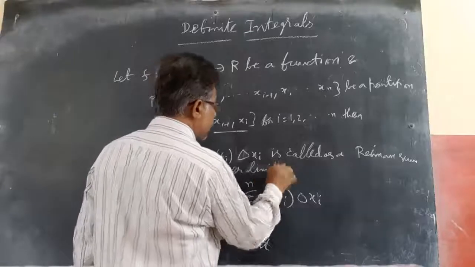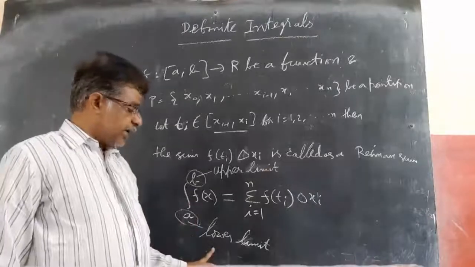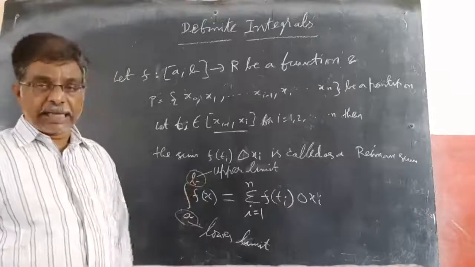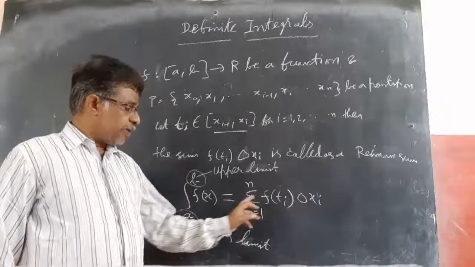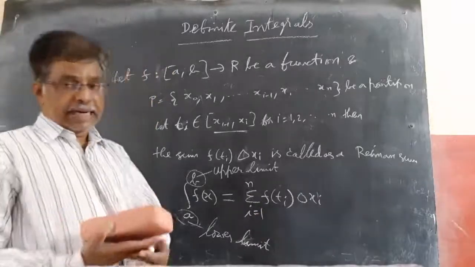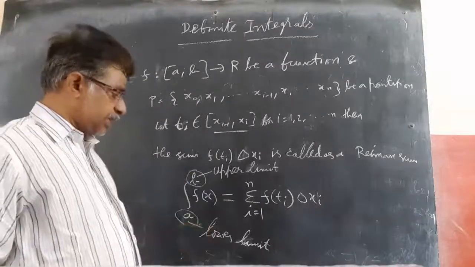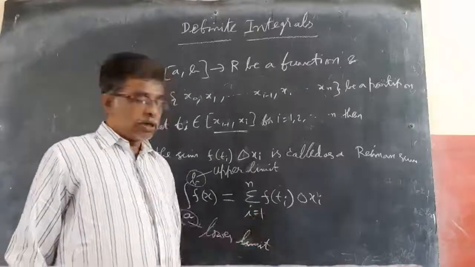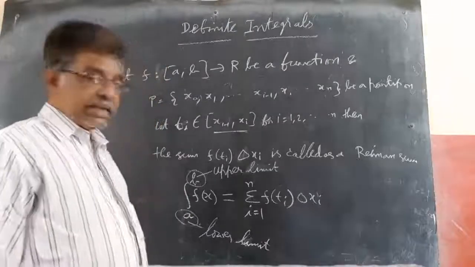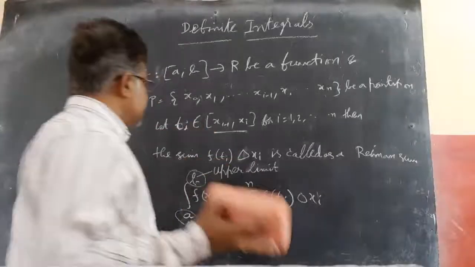So the lower limit and upper limit of the definite integral are a comma b. A is the lower limit, meaning including a but not below a, like including b but not above b. So the integral of a to b f of x dx equals this one. This is called the Riemann sum or Riemann integral: the integral of a to b f of x dx is equal to sigma i equal to 1 to n f of Ti into delta xi.